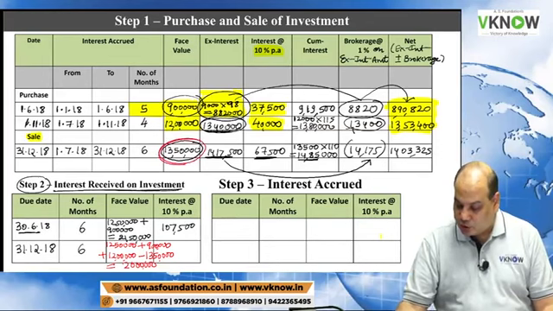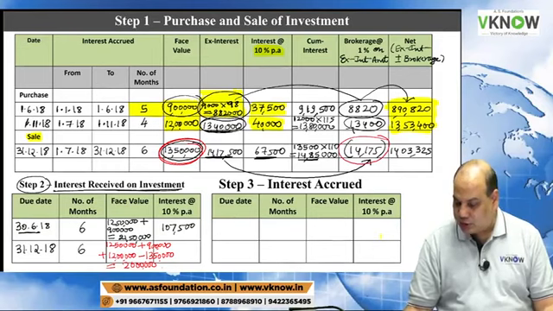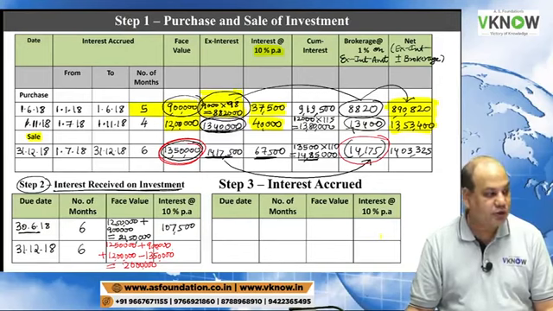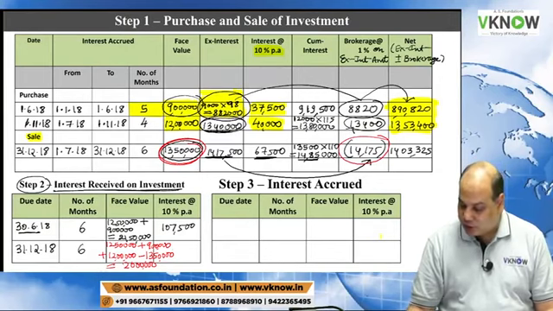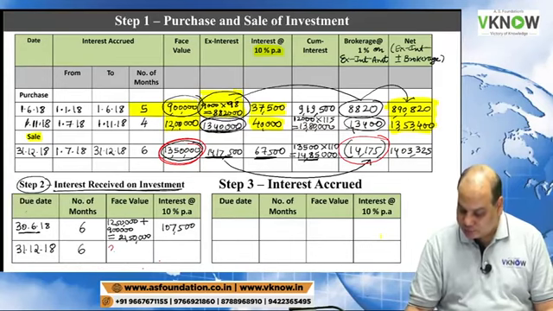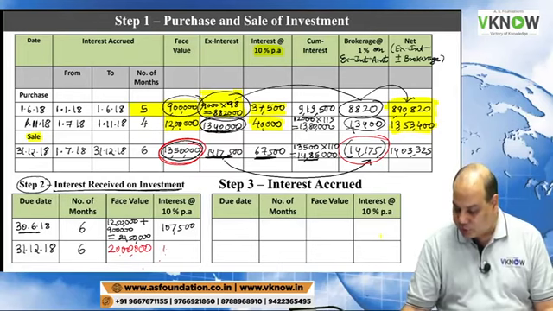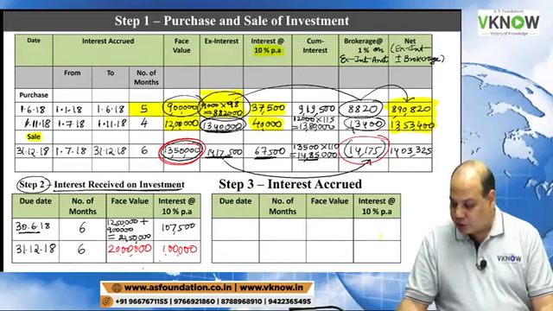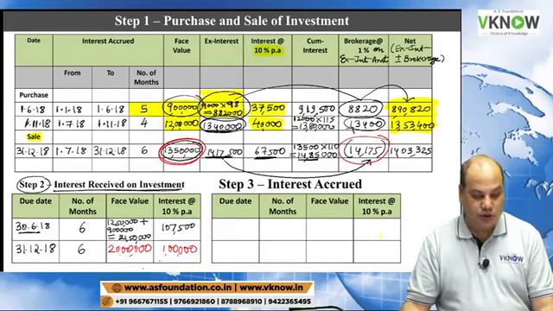Because you have already sold this investment, you will have to deduct it, 13,50,000. Now 20 lakh into 10% into 6 by 12. So that is 2 lakh and then half of it, 1 lakh. This will be 1 lakh. Govind Thakur is right. Any query on this question?